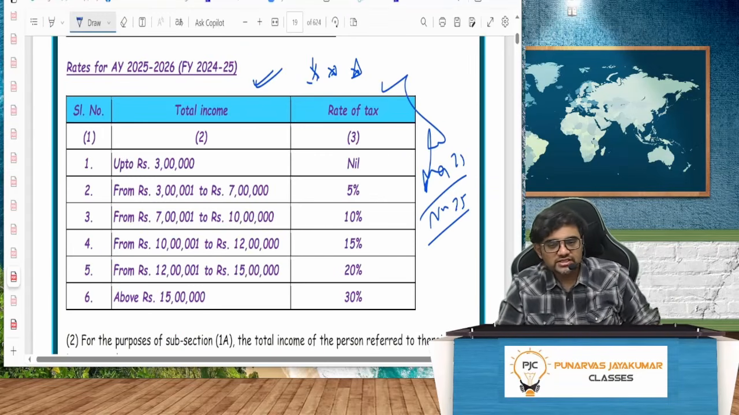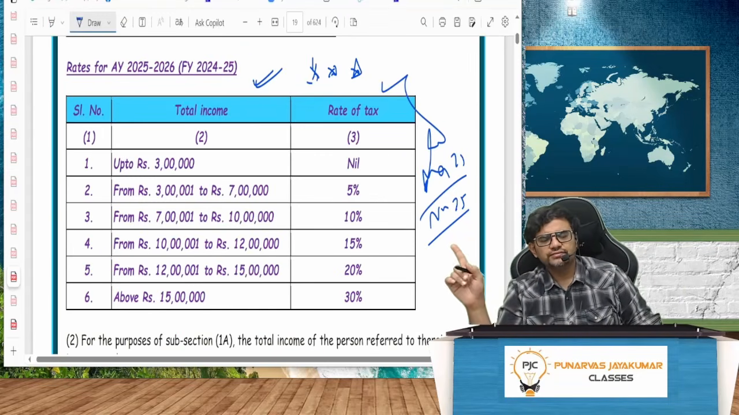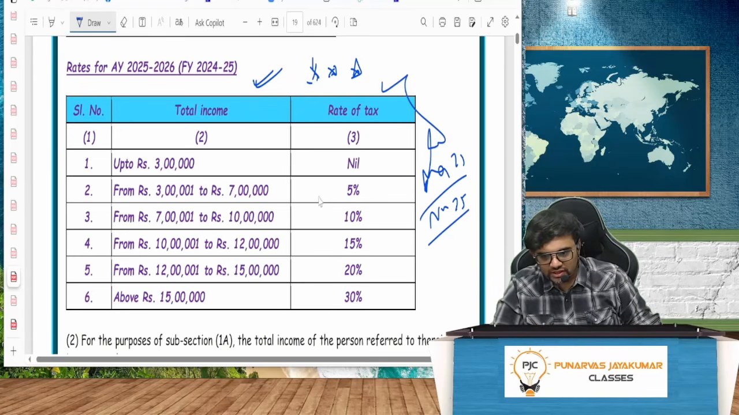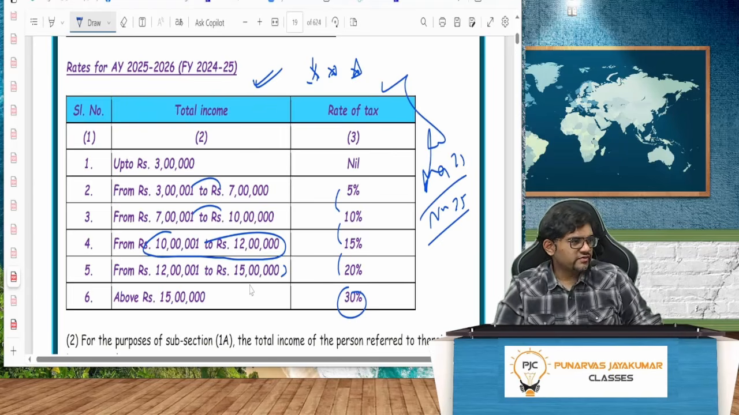Now the slabs here are slightly different. Up to 3 lakh, nil. 3 lakh to 7 lakh, 5%. 7 lakh to 10 lakh, 10%. 10 lakh to 12 lakh, 15%. 12 lakh to 15 lakh, 20%. And above 15 lakh, 30%. So here 5% is increased, except the last part where 10% is the increase, and here 3 lakh is the increase, and again here there is a 2 lakh increase, then again 3 lakh and above 15.